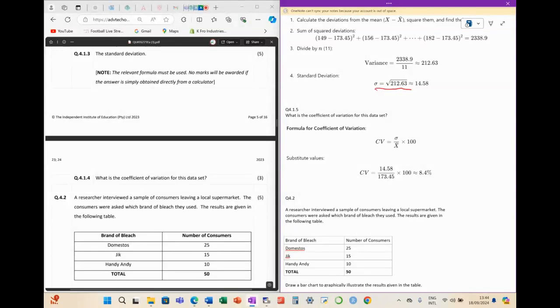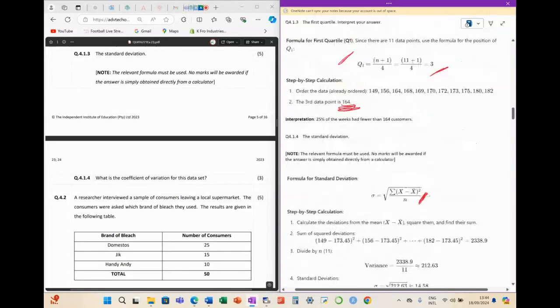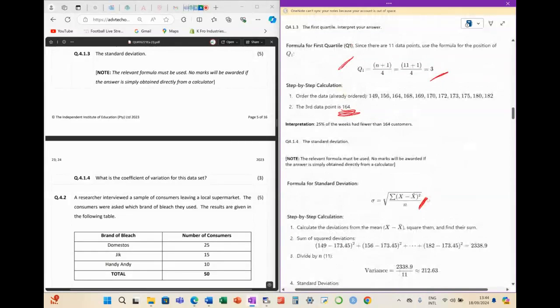Guys, thank you for highlighting that. We need to look at the formula sheet at the back and see what they are giving us in the test or the exam, and get used to whatever formula we are going to use. Otherwise you'll say they didn't give it, or there might be a formula that is too simple. Like, did they give us the mean, the average, at the back there? They have. They're being too kind.